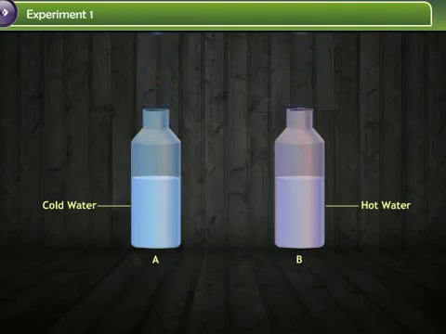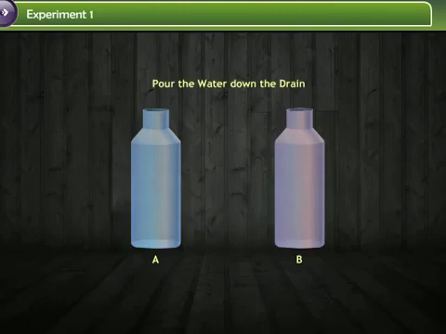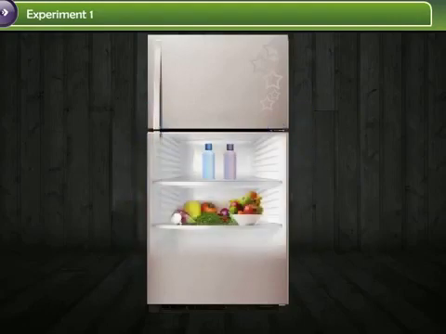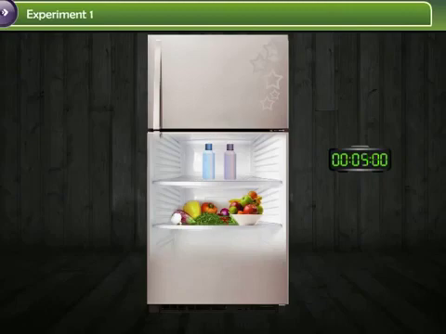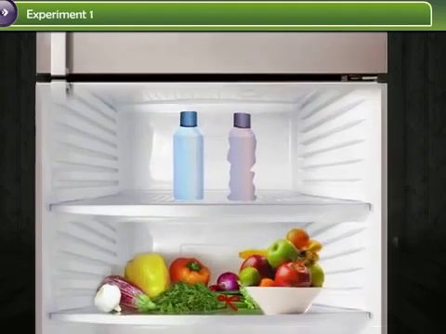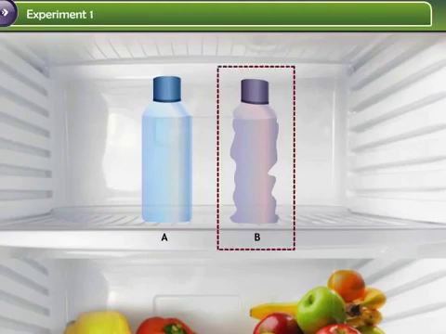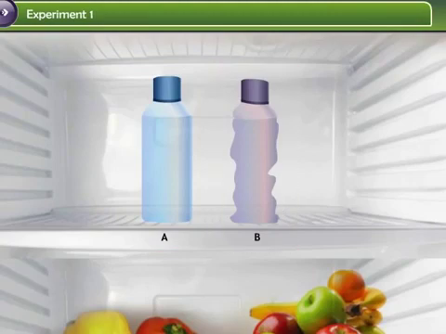Next, remove the bottle caps and pour the water down the drain. Put back the lids of the bottles. Next, place both the bottles inside the refrigerator for 5 minutes. What do you observe? Nothing happens to bottle A, but bottle B gets crushed.